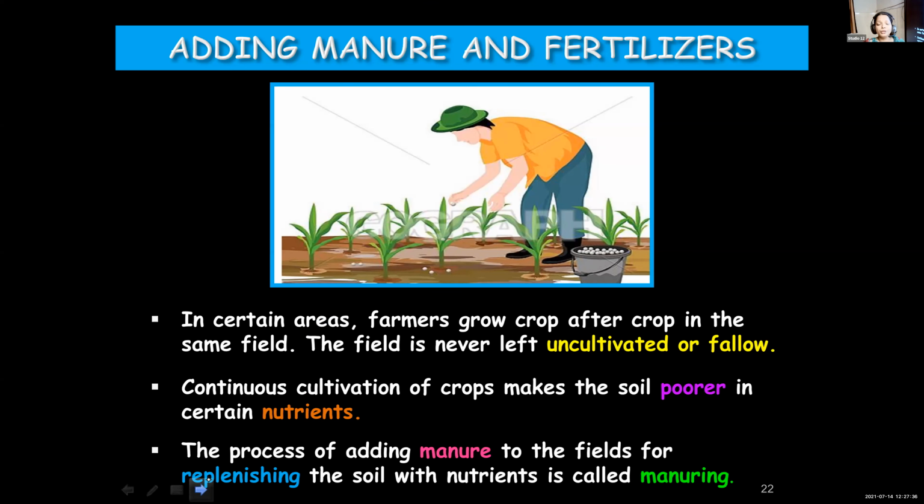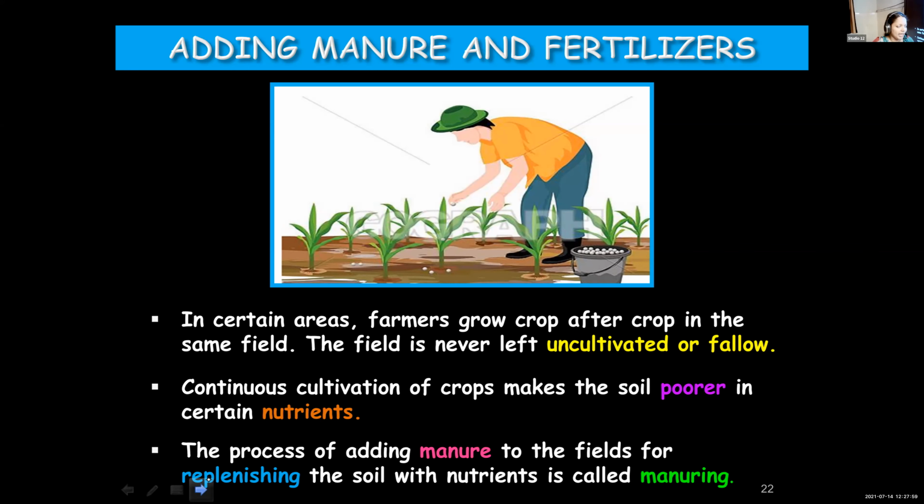As I already told you, adding fertilizers to the soil has so many disadvantages in the long run. It is always better to use manure or to carry out organic farming. What is meant by organic farming? You are familiar with organic fruits. You have eaten organic fruits, where not so much pesticides and fertilizers are used.